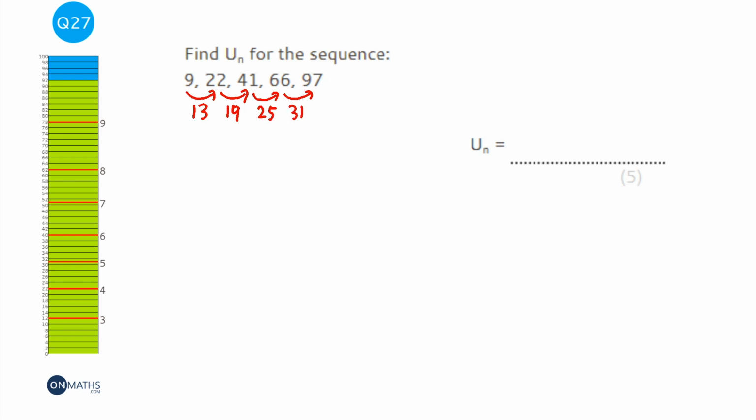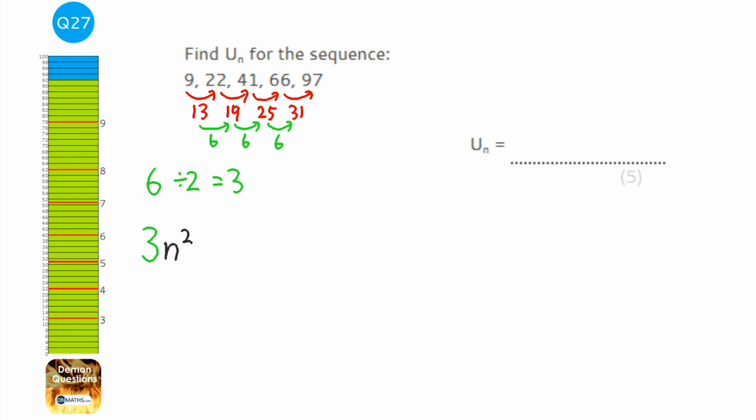Okay, so whenever you have a sequence that's not going up by the same amount, then the next step is to work out what the differences are going up in, the difference of the differences. Well, that's 6, and this one's 6, and this one's also 6. So if the difference of the differences is always the same, then you've got yourself a quadratic sequence. And the way of dealing with that is get the difference of the differences and always halve it. Okay, so we end up with 3. Now that 3 will go before an n squared.